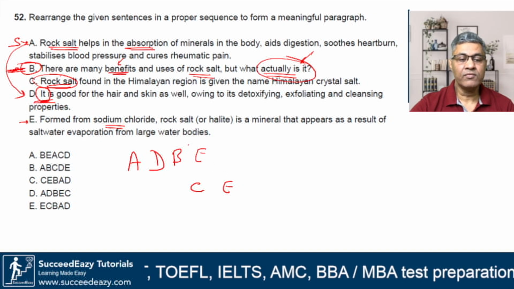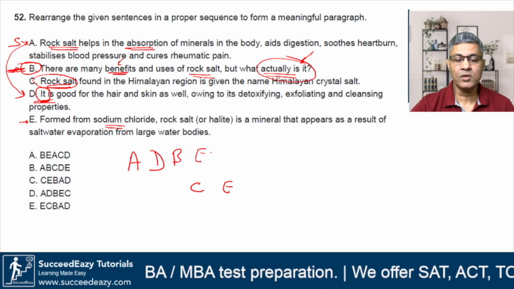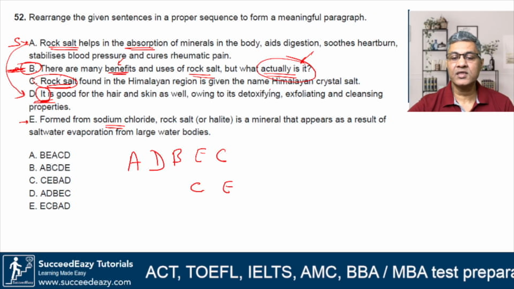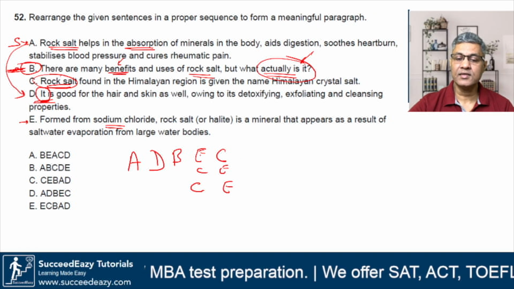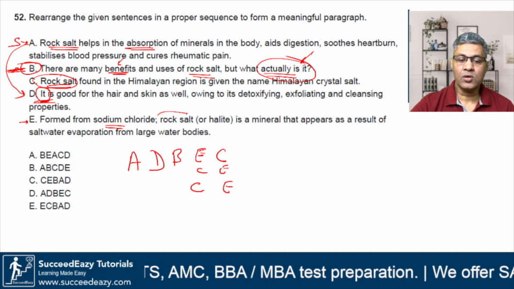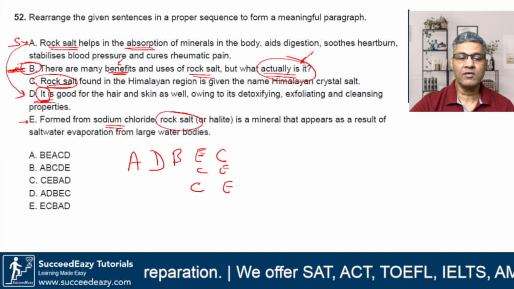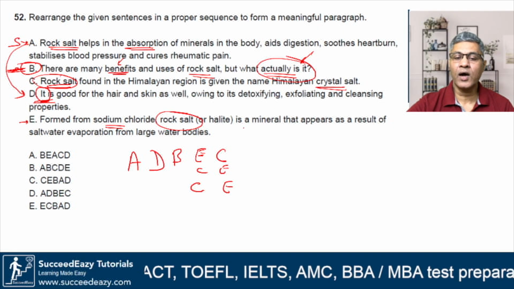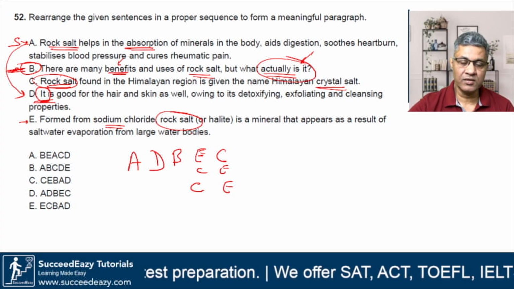So let me see the order. I can put E, formed from sodium chloride. Rock salt or halite is a mineral that appears as a result of salt water evaporation. And then thereafter I can put C. That is, rock salt found in the Himalayan region is given the name Himalayan crystal salt. Now look, why not C and E? Why E and C? Because E is a broader statement. It talks about what rock salt is in finer detail, and this C just gives some additional information that rock salt found in the Himalayan region is given the name Himalayan crystal salt. So ideally, you define what rock salt is first, and then you give some additional information about it.